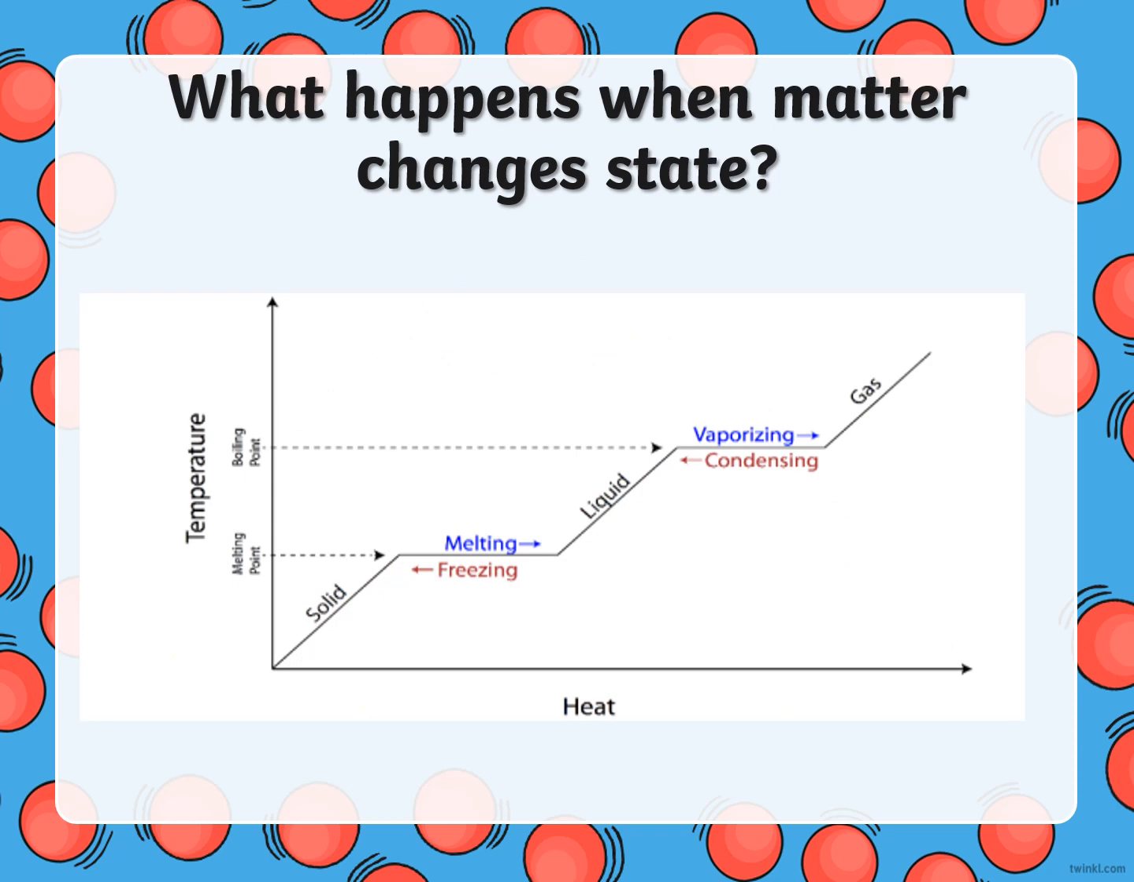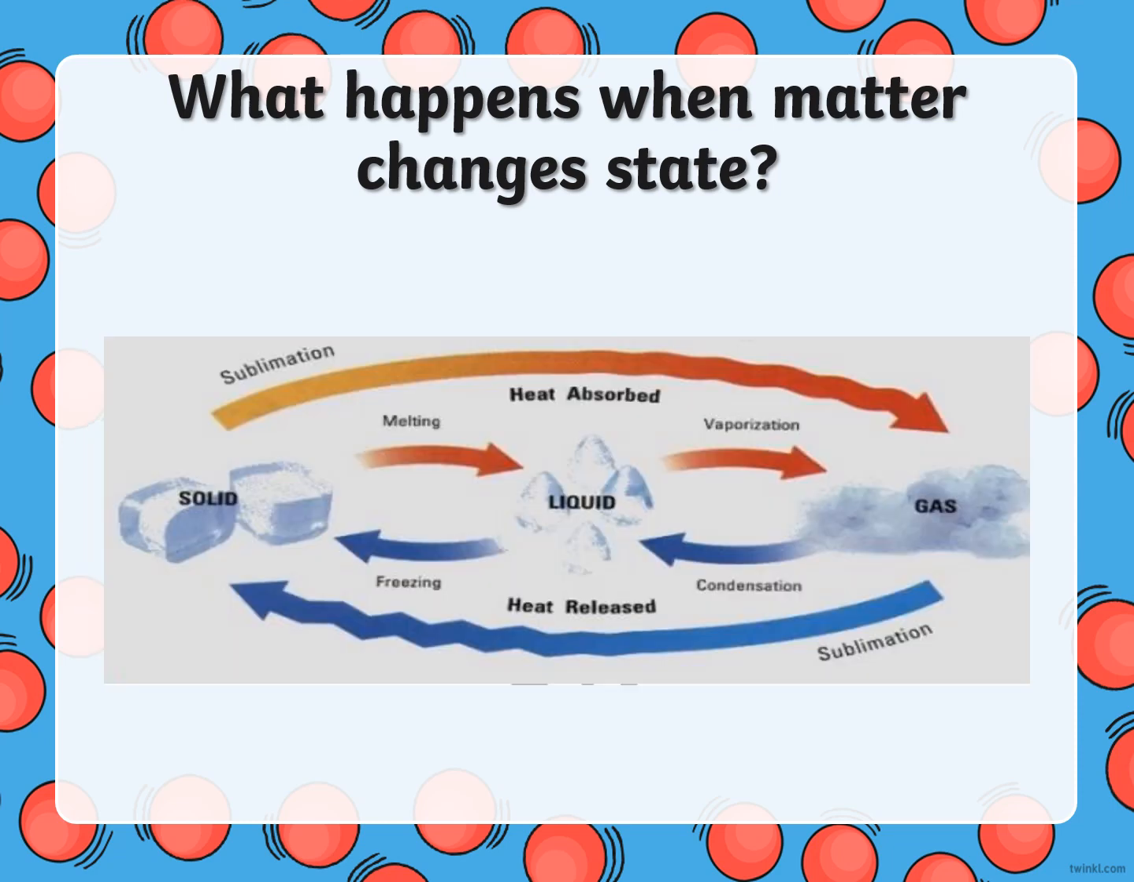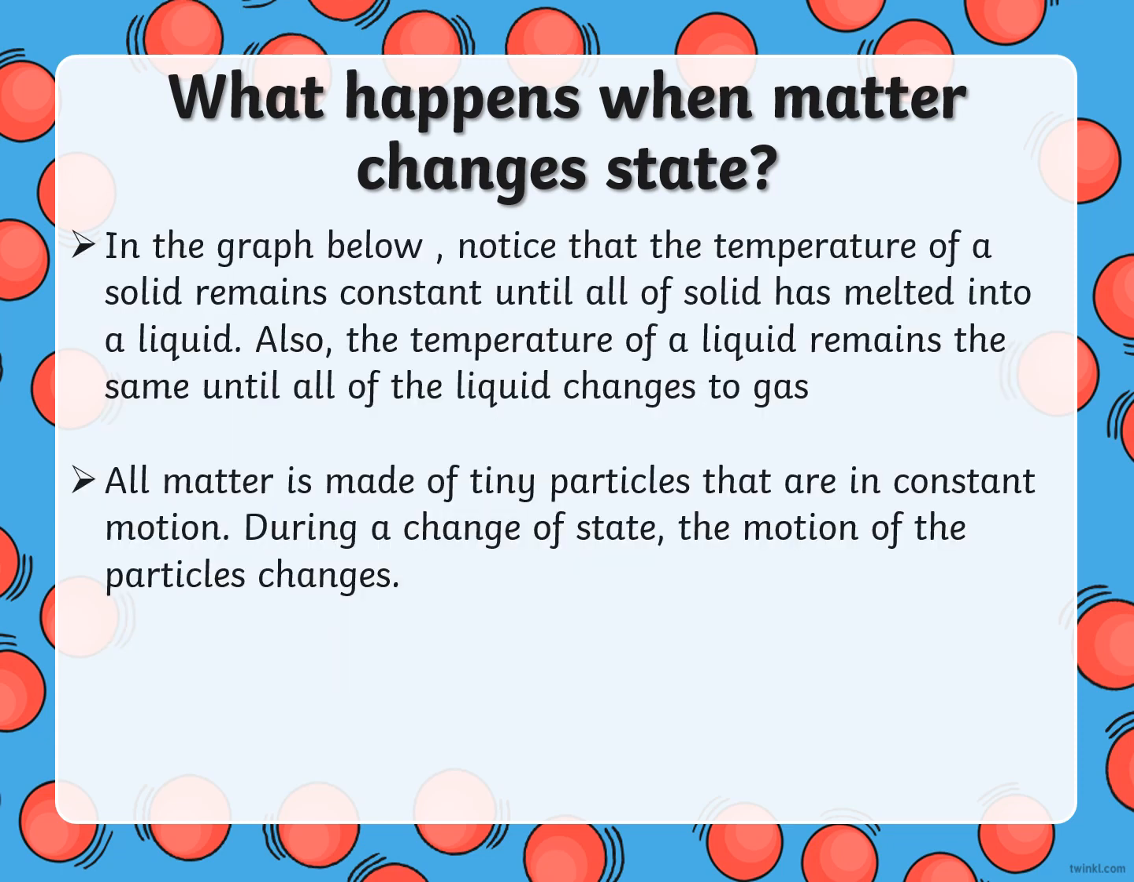Now let's talk about the graph of solid, liquid, and gas. From solid to liquid is melting, and the opposite is freezing. From liquid to gas is vaporization or boiling or evaporation, and the opposite is condensing. This is the same one. Now let's talk about the graph.